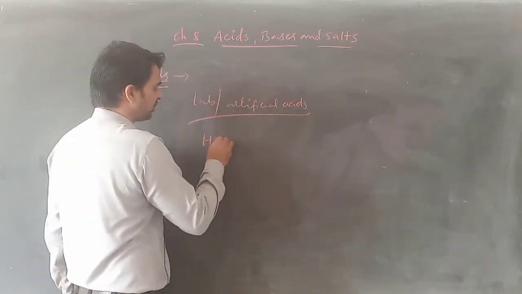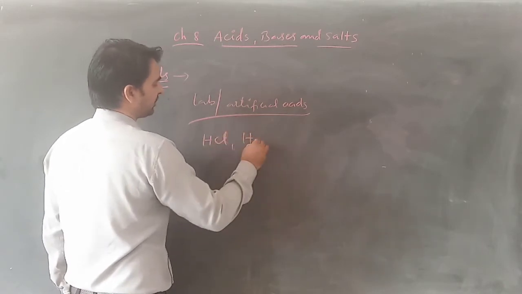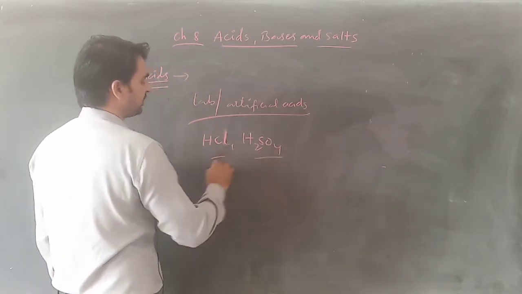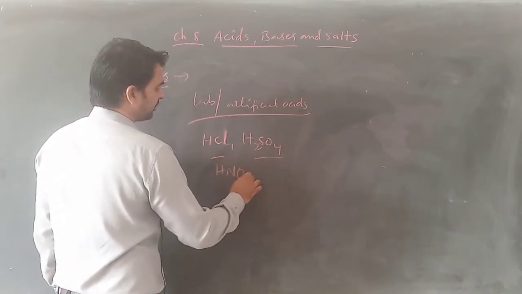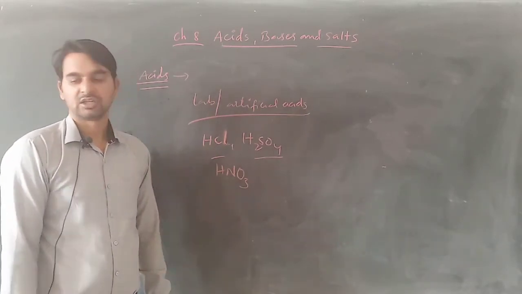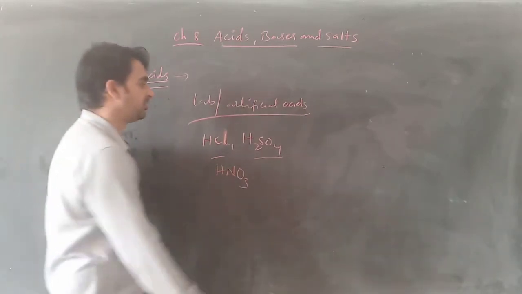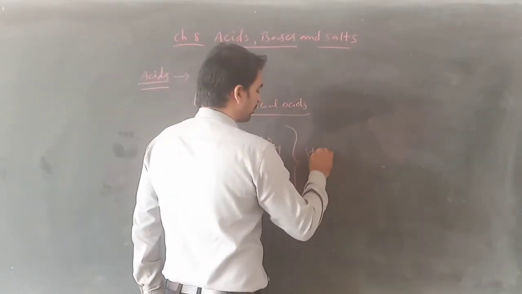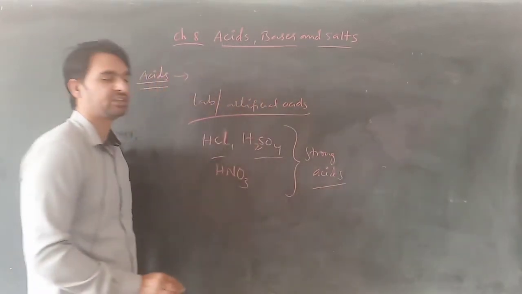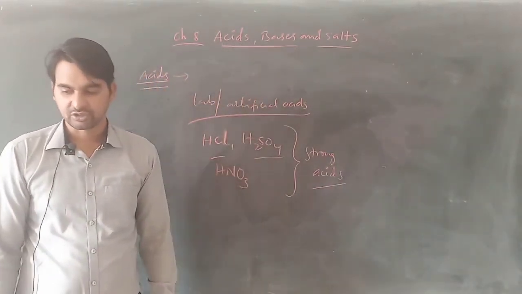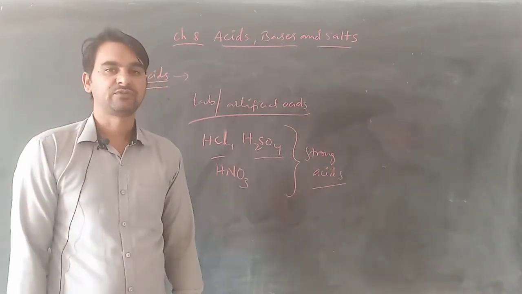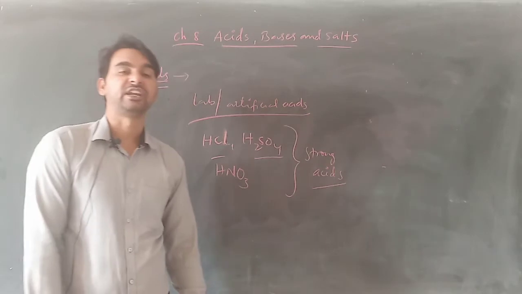The examples I gave you: hydrochloric acid, HCl, H2SO4, sulfuric acid, HNO3, nitric acid. These are all examples of artificial acids, and they are all very strong acids. That's why we never use them in our consumption, and we have to be very careful when handling them.